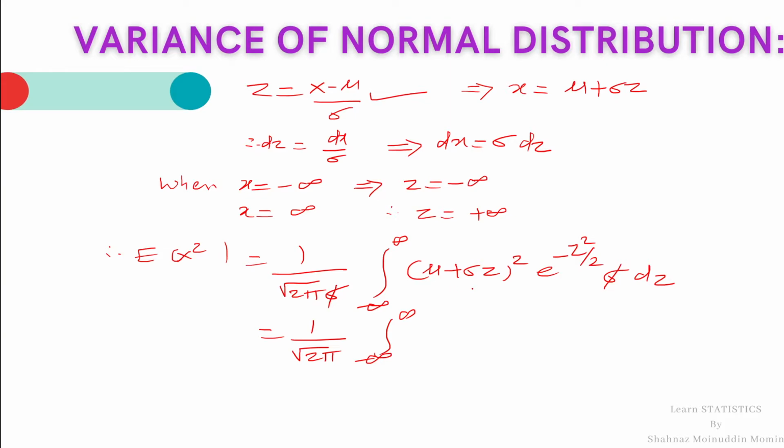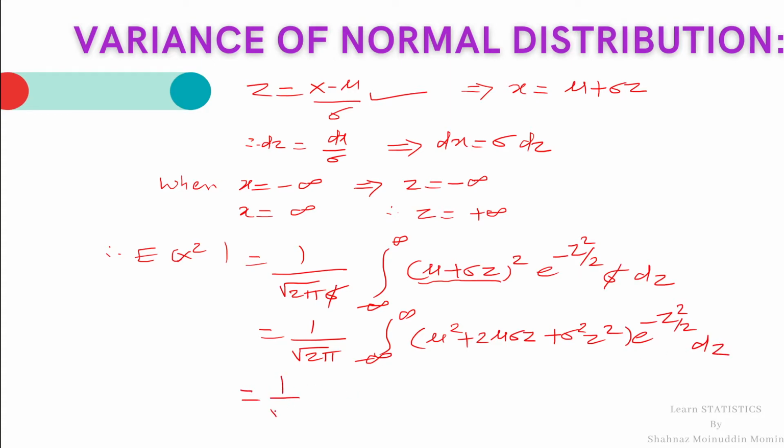To calculate the integral value, we will expand this square bracket first. So it is mu square plus twice mu sigma z plus sigma square z square into e raised to minus z square by 2 dz.